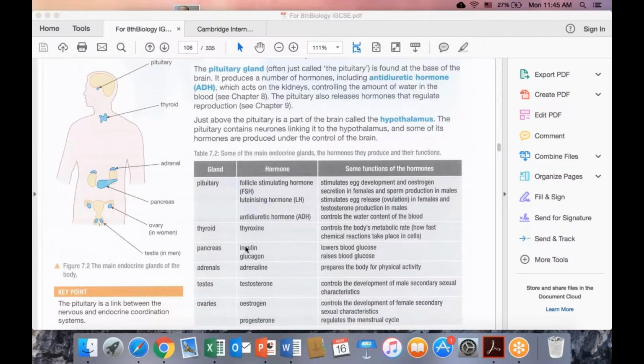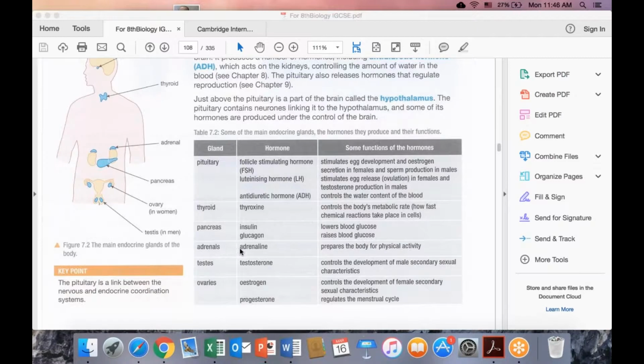Pancreas: insulin and glucagon. Insulin decreases sugar level, glucagon increases sugar level. The adrenal gland produces adrenaline, and it gives us excitement. So we can fight with adrenaline, we can run away because of adrenaline, we can be afraid by using adrenaline. So this is very important. It increases our heart rate and breath rate, so we can run or we can fight.